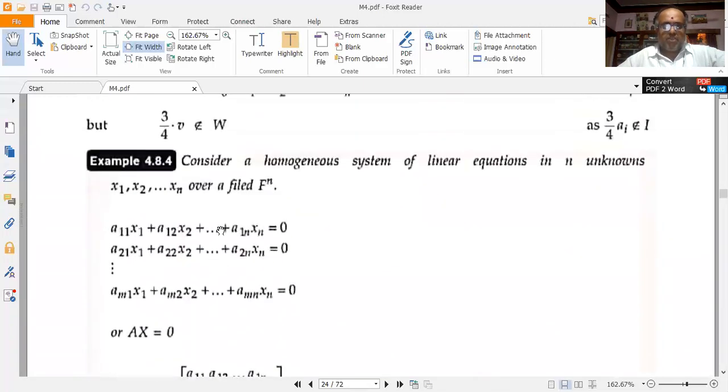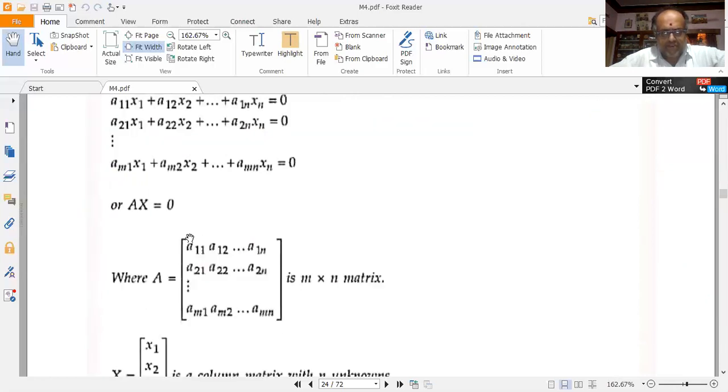Now coming to the fourth problem, consider a homogeneous system of linear equations in n unknowns x1, x2, etc. till xn over a field F. So this is the system of equations I have. a11 x1 plus a12 x2 plus etc. till a1n xn is equal to 0. a21 x1 plus a22 x2 plus etc. till a2n xn is equal to 0. Etc. till am1 x1 plus am2 x2 plus etc. till amn xn is equal to 0, or AX is equal to 0.